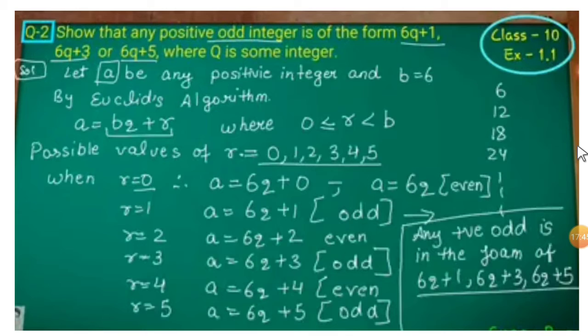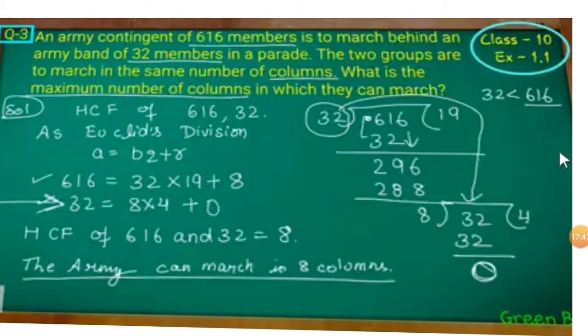Now I will go to the next question. Now come to question number 3. An army contingent of 616 members is to march behind an army band of 32 members in a parade. The two groups are to march in the same number of columns.